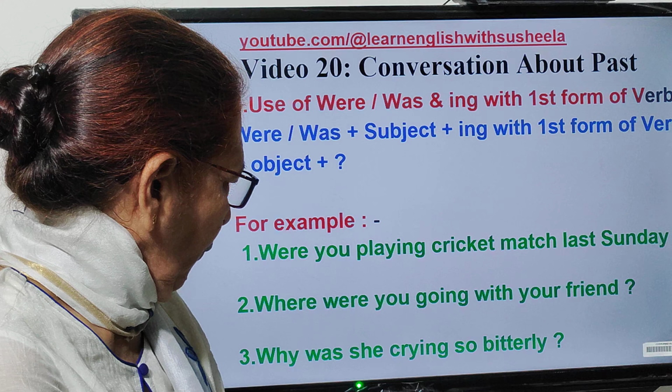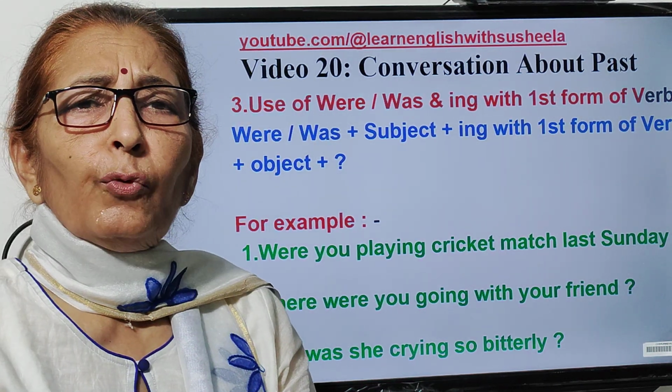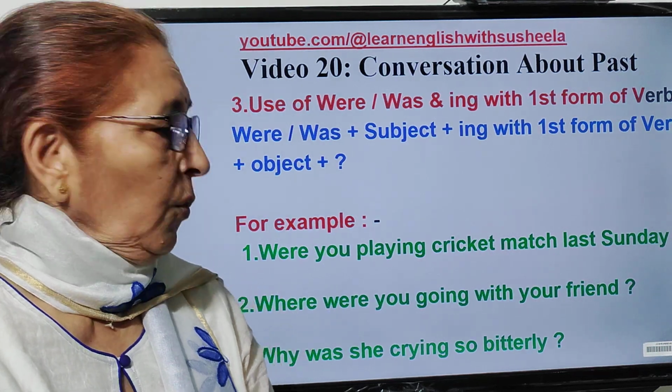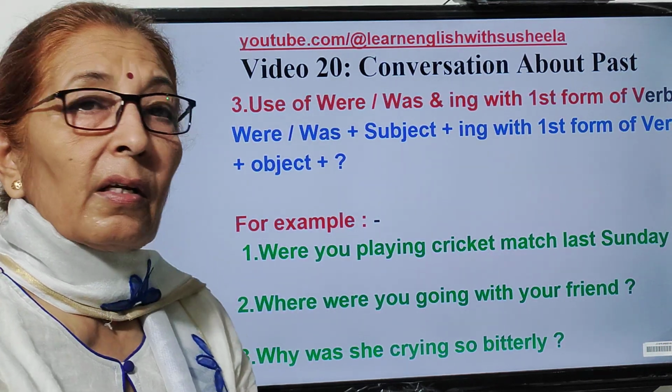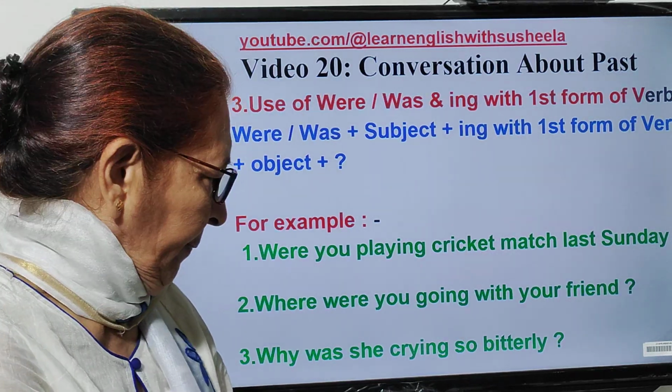Next, why was she crying so bitterly? यानी वो इतनी फूट कर क्यों रो रही थी? क्यों? Question word. So you will be saying she was crying so bitterly because she had got hurt.